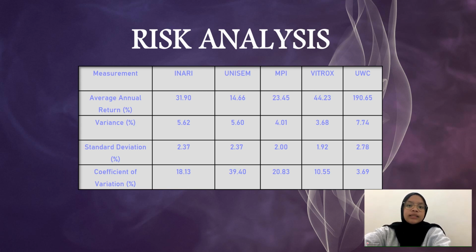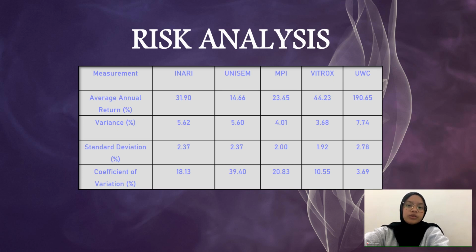Risk analysis is a process that helps us manage potential problems that could threaten key business initiatives or projects. Based on the table above, UWC have the biggest average annual return out of all 5 companies with 190.65% return. This might be due to the fact that UWC only existed in Bursa Malaysia for only 5.5 months.